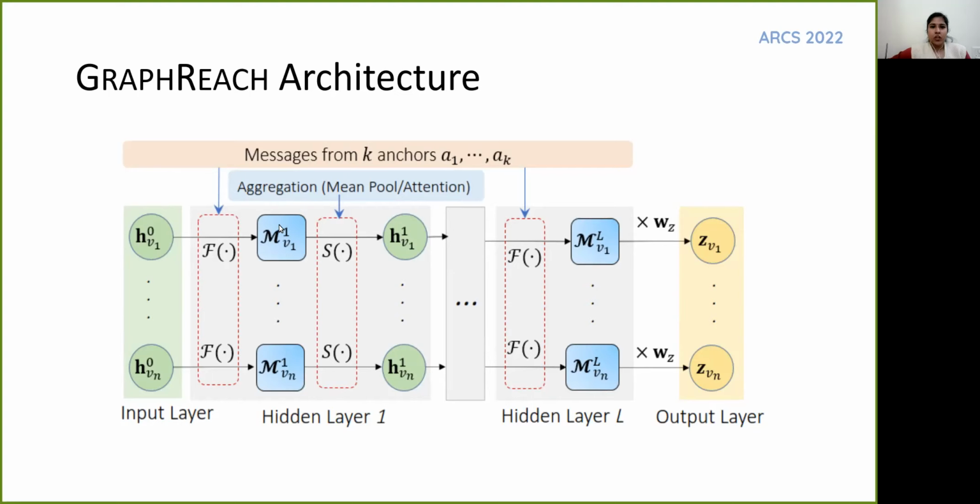The model is initialized with the node attributes at the input layer. This is followed by message computation for each node using the pre-selected k anchors and mean pooling across them. The aggregated message is forwarded to the next hidden layer, while at the output layer, the message matrix is transformed into the output embedding.